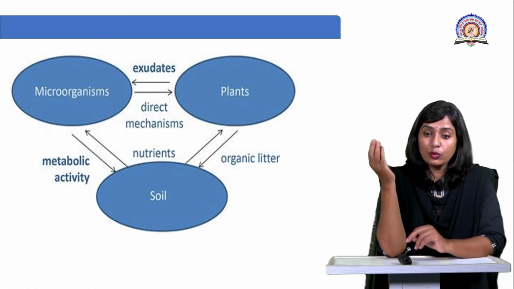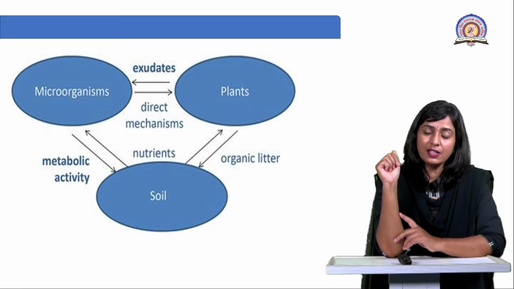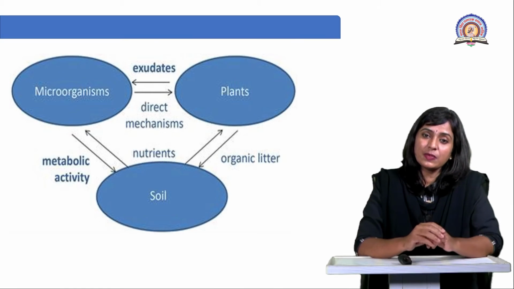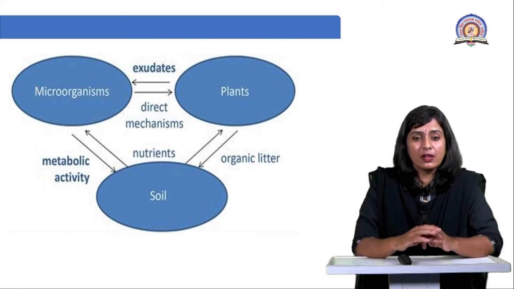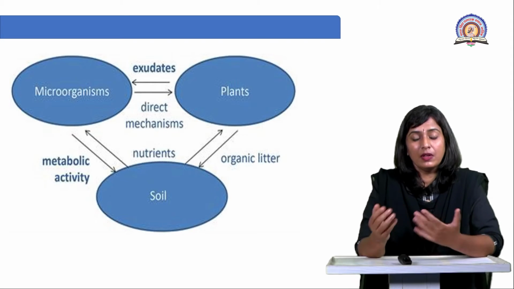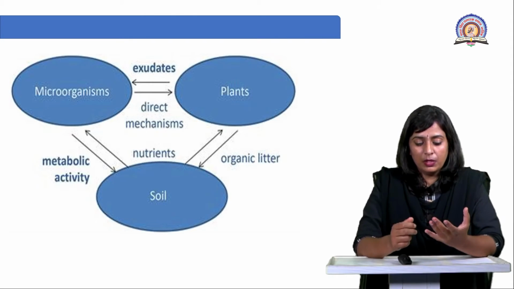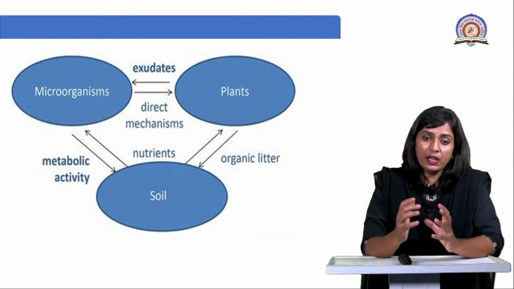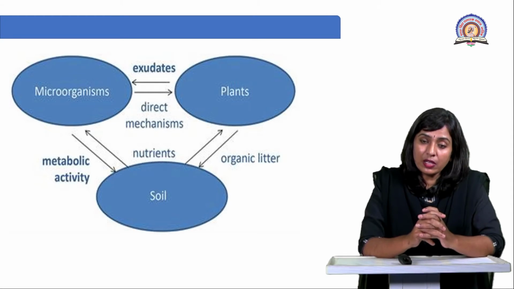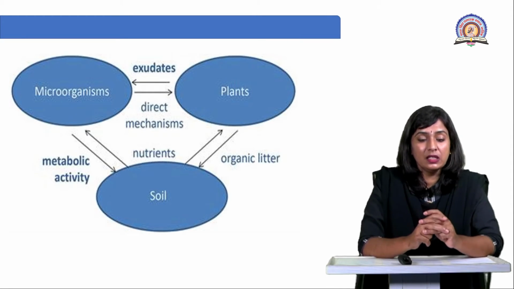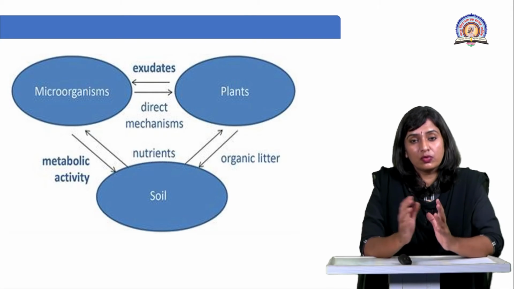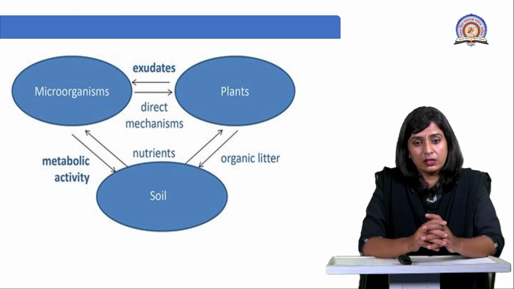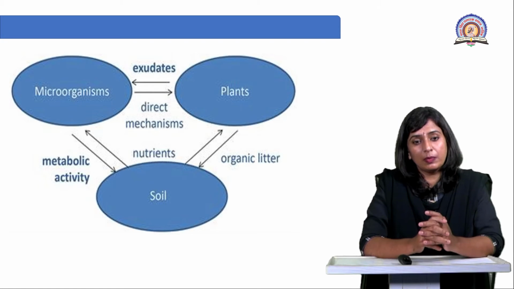What's after that? Plants are the primary producers, right? What are they? They are primary producers. On the bodies of the plants, some microorganisms are present, living in symbiotic association on the plant body. So whatever exudations are produced by the plants, these exudations are used by the microorganisms to feed on. The microorganisms get organic matter from the plants. Then in return, what do they give to the plant?